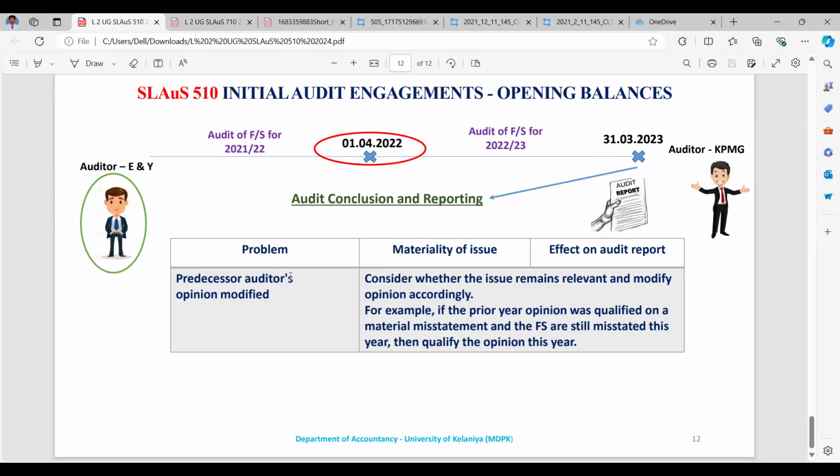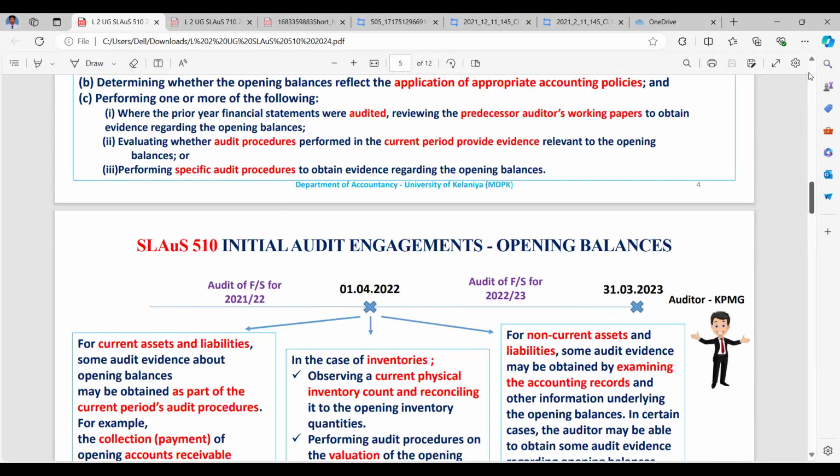Audit conclusion and reporting: the previous auditor's opinion modified, if it is a qualified opinion in the previous year. Consider whether the issue remains relevant and still is not resolved in the current period, and modify the opinion accordingly. It can be a qualification, an adverse opinion, or a disclaimer, based on the situation. For example, if the prior period audit opinion was qualified on a material misstatement and the financial statement is still misstated this year also, we qualify the audit opinion, right? These things are in the syllabus.